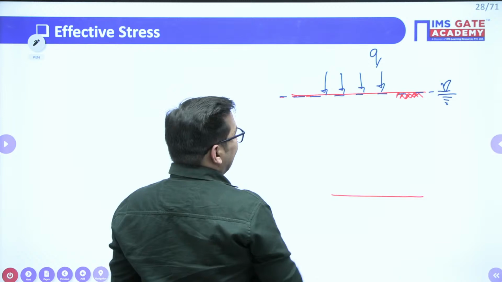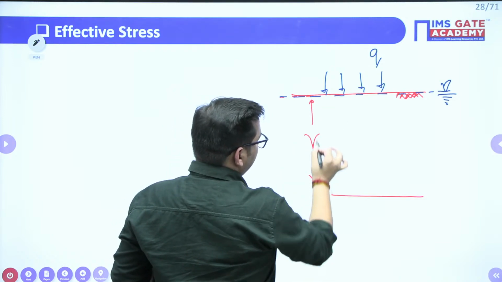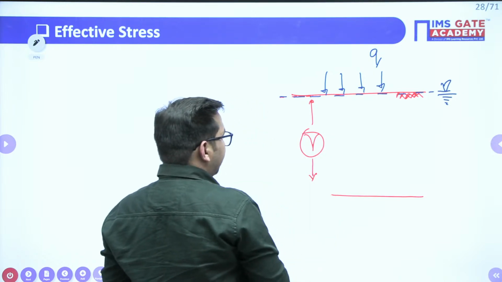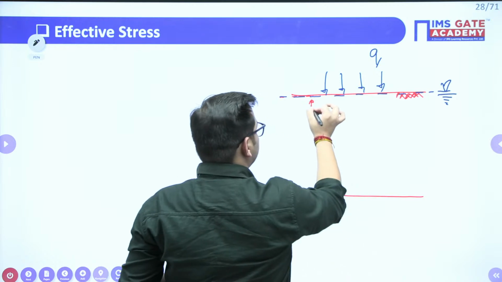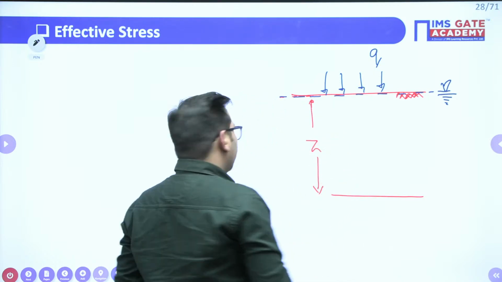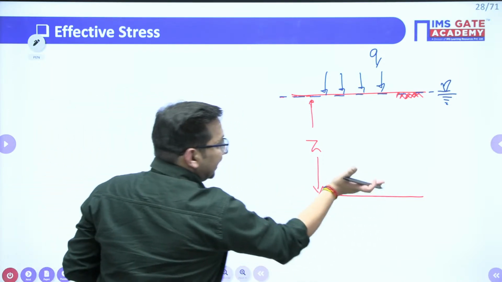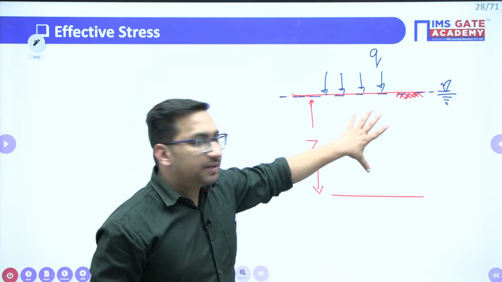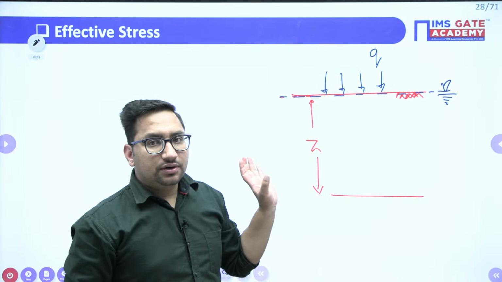This soil is having its property as unit weight gamma, and this depth is, let's suppose, Z. We know that the stress value at any particular point will be due to the weight of this particular soil and this superstructure load, right?